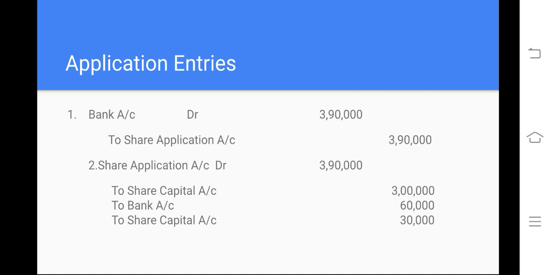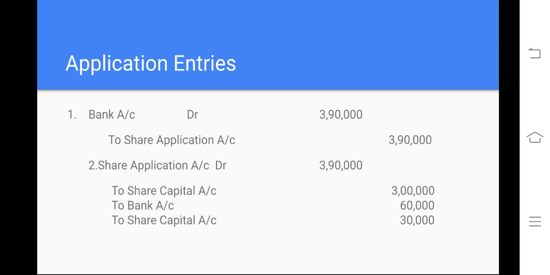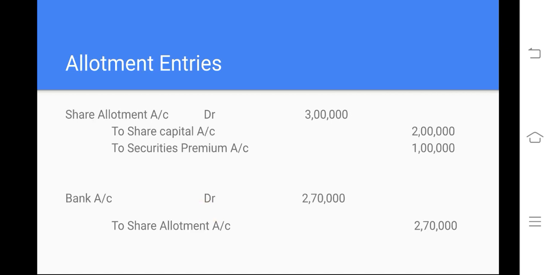Application entries. Now we shall refer to the application entries. Bank account debit. That means we have to write 3,90,000. To share application account 3,30,000. To share capital only 3 lakhs. Bank, we are refunding 60,000, and share capital at the time of allotment 30,000. Okay, it is share capital account, not share allotment account. It is 30,000. Fine. Now coming to share allotment entries.